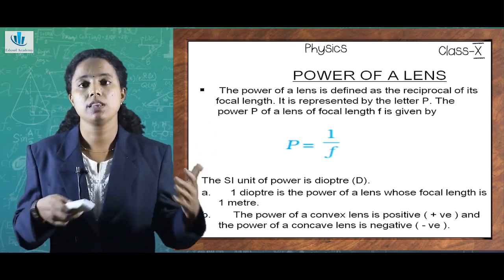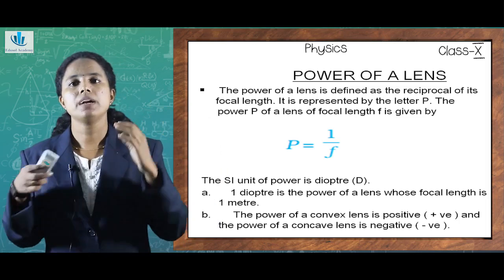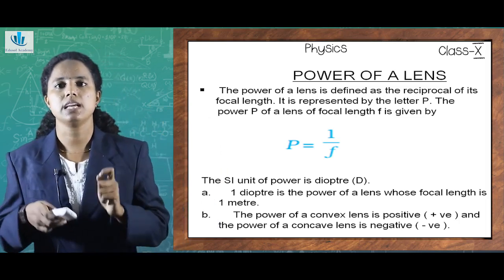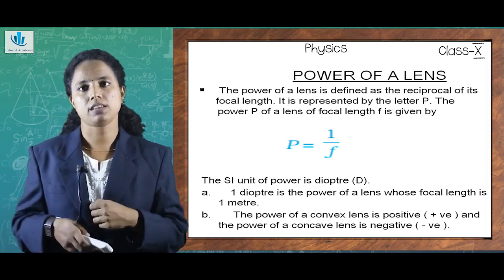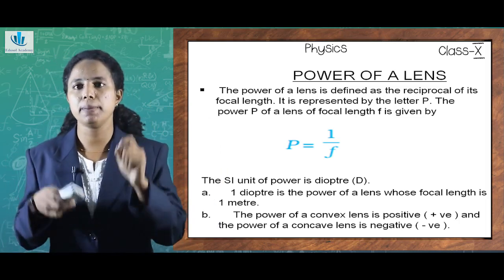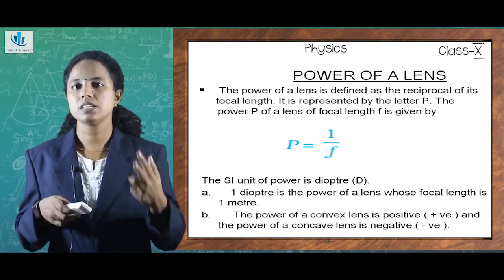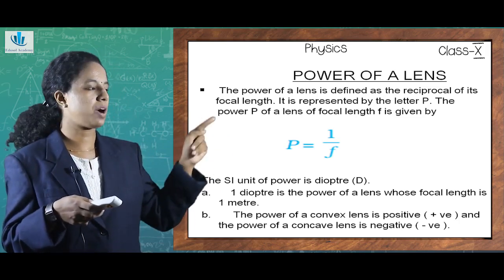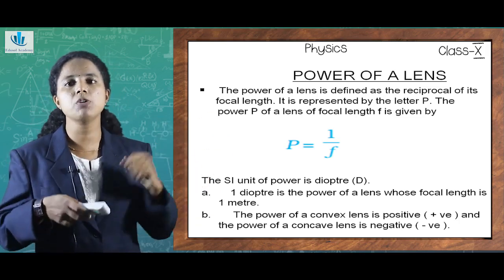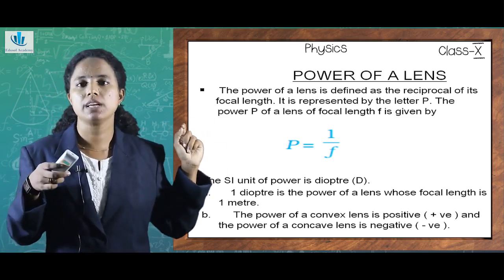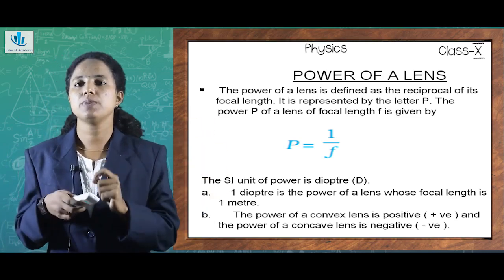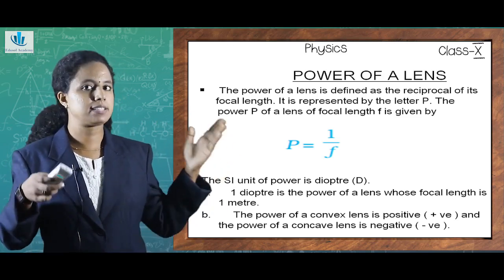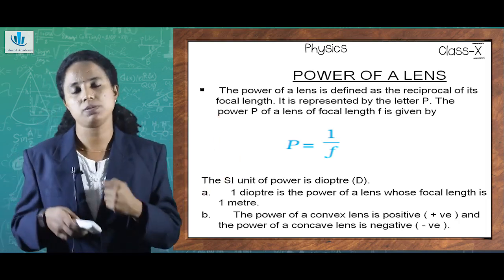We may be dealing with it in a specific chapter later, but we need to understand what we generally mean by power. So, power of a lens is termed as the reciprocal of focal length. It is represented by the capital letter P. So, P equals the reciprocal of focal length, that is 1 by f, as you can see here. So, P equals 1 by f. The SI unit of power is the diopter or capital D. Focal length is generally represented in meters, so meter inverse is the SI unit of power, here in diopter.